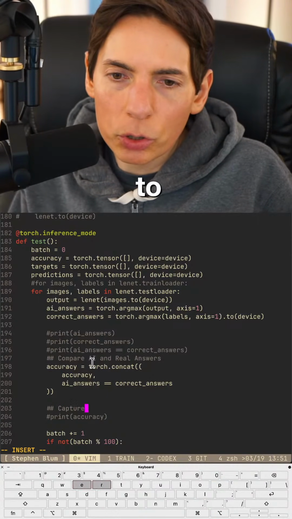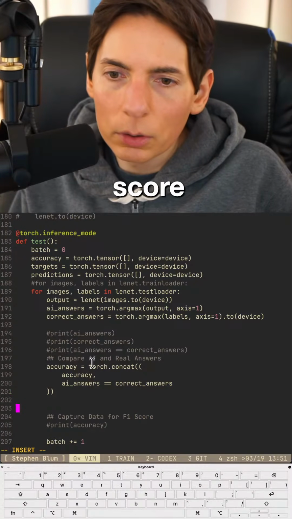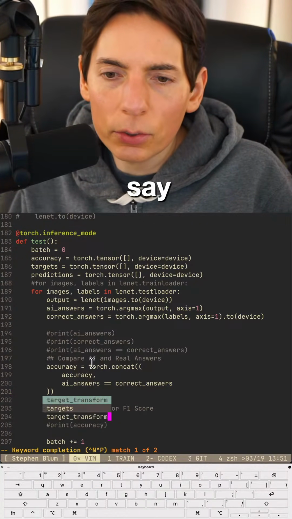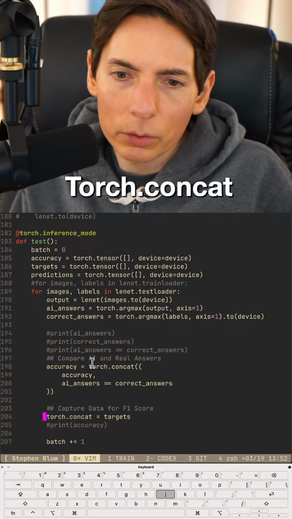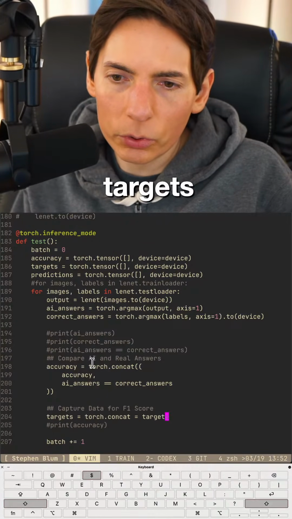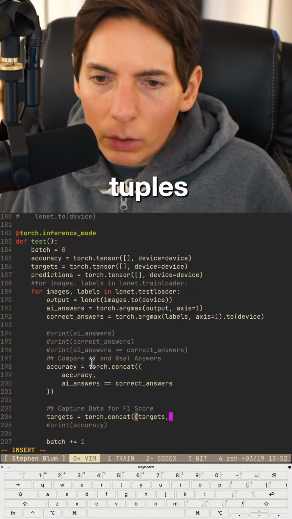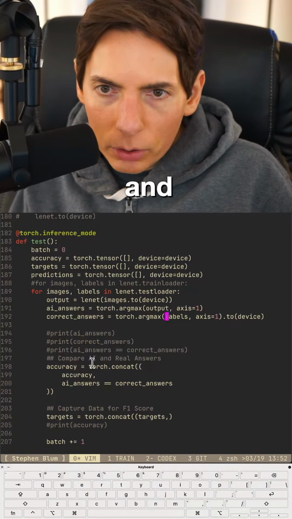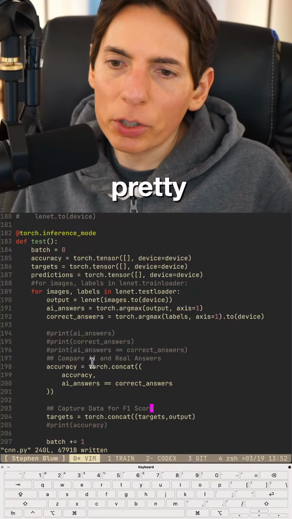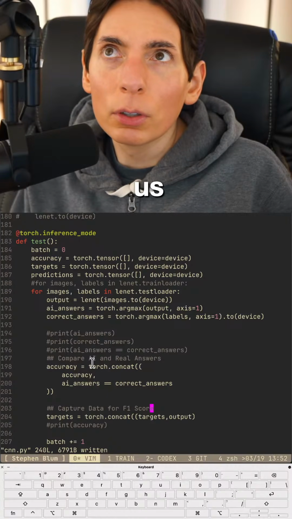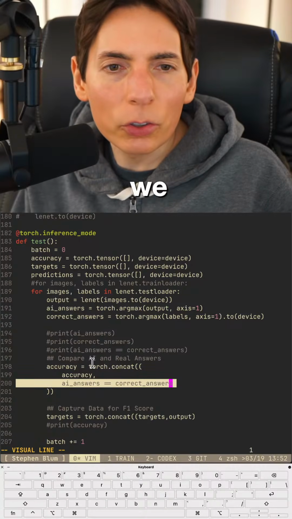We need to capture data for F1 score. We will say targets equals torch.concat, like this. Okay. In a tuple, it's got to be a tuple. They like them tuples. Targets, and it's going to be outputs. Okay. Output like that. I'm pretty sure. And that's going to give us, although this is not the binary though. It's not the binary. We might need to do something different.